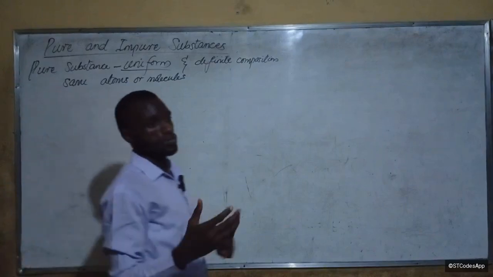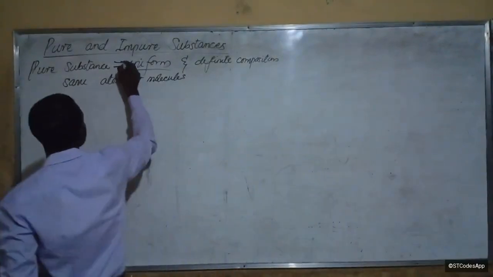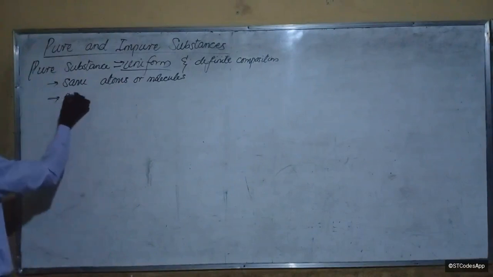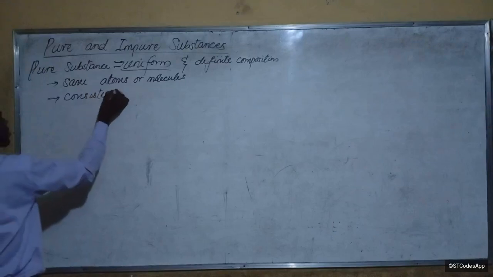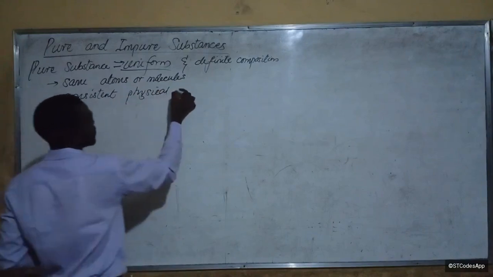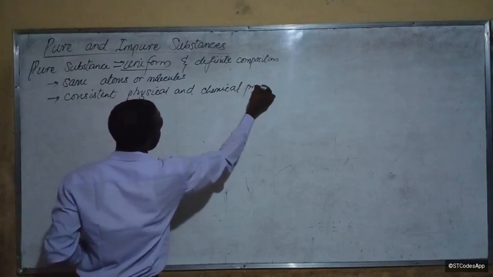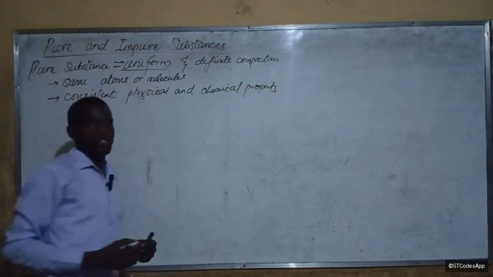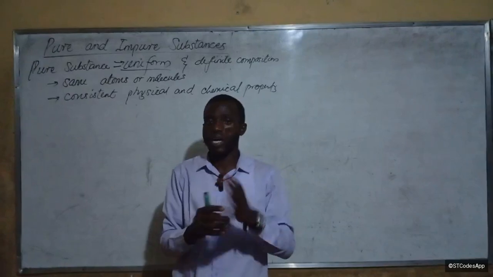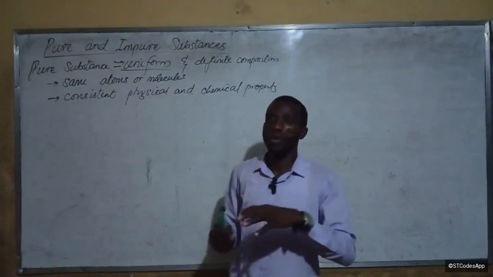Now, another thing with pure substances is that we said they have uniform and definite composition. The other thing is that they have a consistent physical and chemical property, which is lacking in impure substances. Impure substances change in their physical and chemical properties, but with pure substances, you find a consistency.